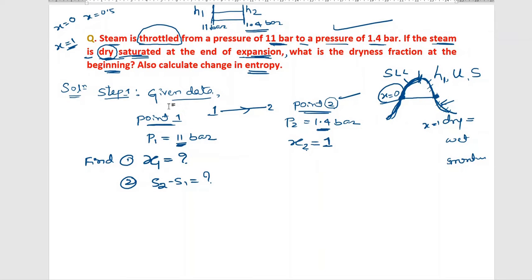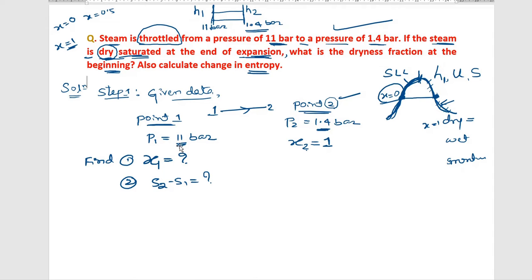So given data is, there is one process. What is the name of the process? Throttle expansion process. There the 11 bar pressure steam expands to 1.4 bar. Students, keep in mind always that when the fluid undergoes an expansion process, pressure decreases. The 11 bar pressure decreases to 1.4 bar. I will take the 11 bar pressure as the initial point, point 1, the starting of the process, and the final point is point 2, the end of the process.